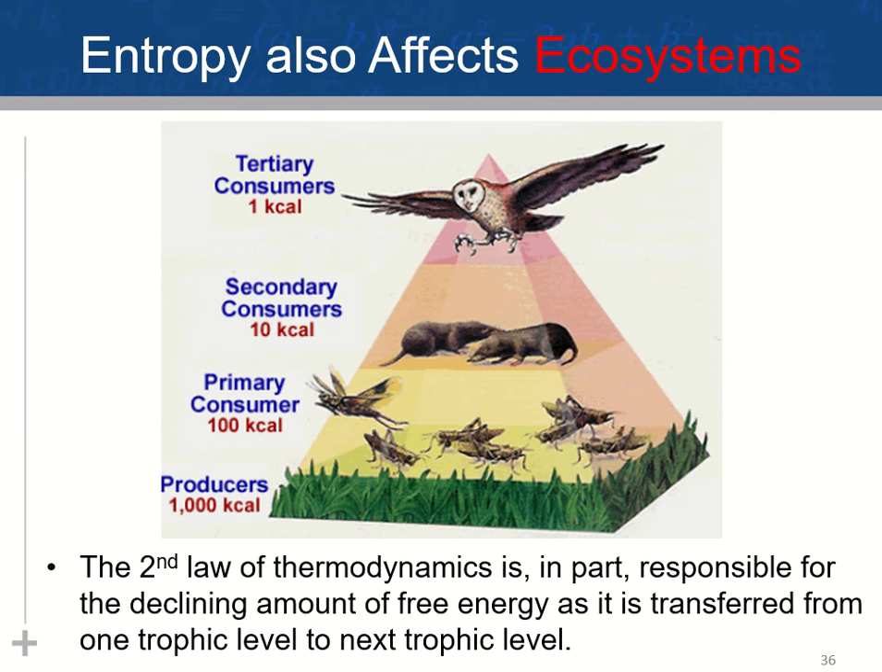Ecosystems also utilize this. The second law of thermodynamics is responsible for the declining amount of free energy as it's transferred from our producer level all the way to our tertiary level, if you remember this from biology. It's estimated that only 10% of the energy found at one trophic level is transferred to the next trophic level.